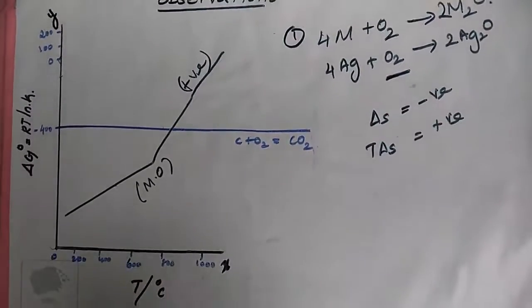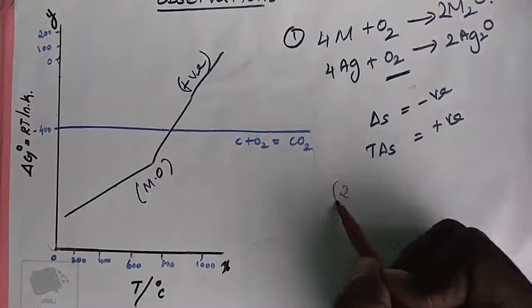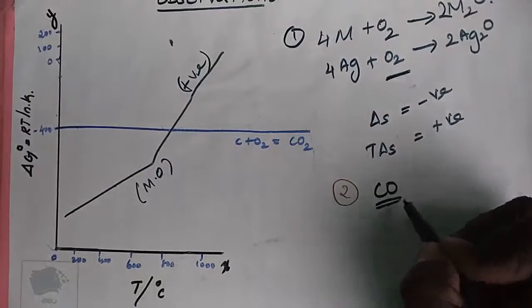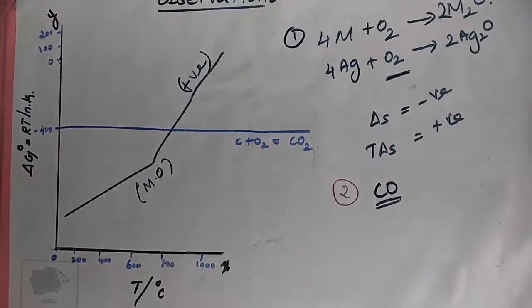Point number 2. The graph for the formation of carbon monoxide is a straight line with negative slope.